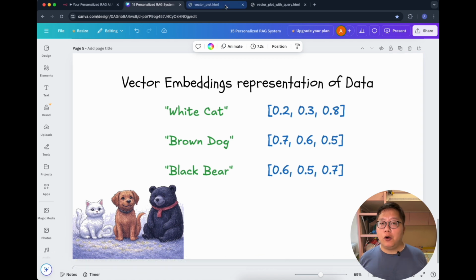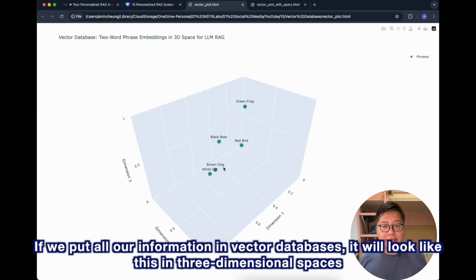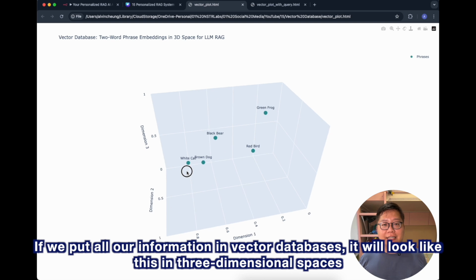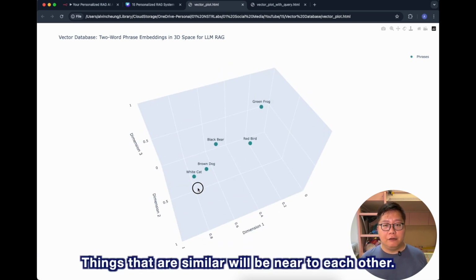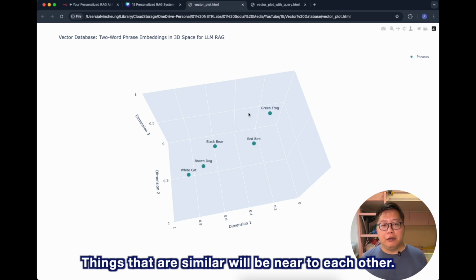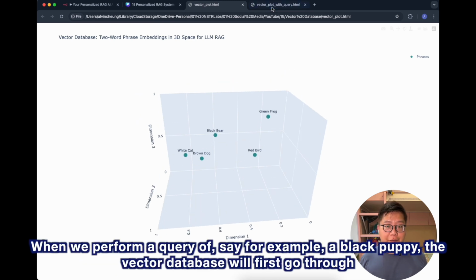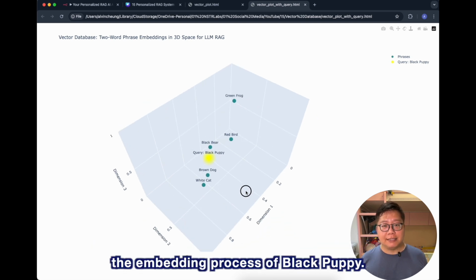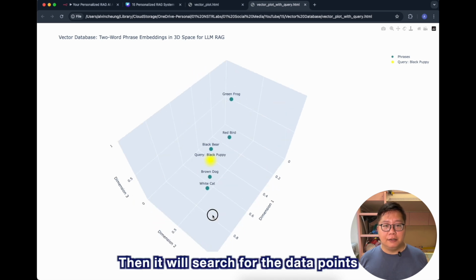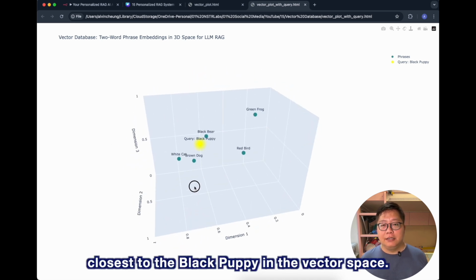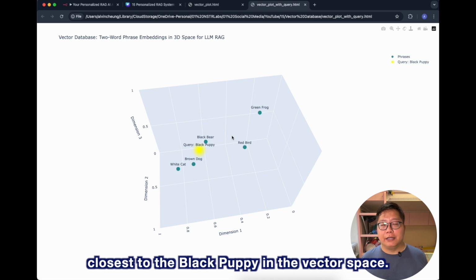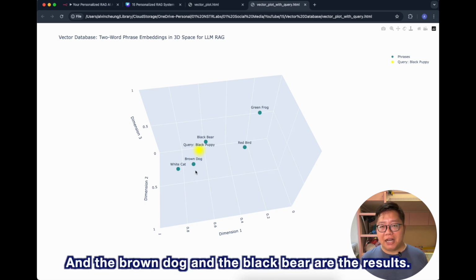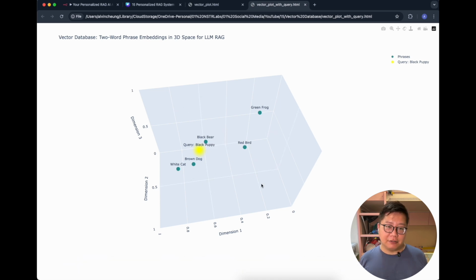If we put all our information in vector databases, it will look like this in three-dimensional spaces. Things that are similar will be near to each other. When we perform a query of, say for example, a black puppy, the vector database will first go through the embedding process of black puppy. Then it will search for the data points closest to the black puppy in the vector space. And the brown dog and the black bear are the results.